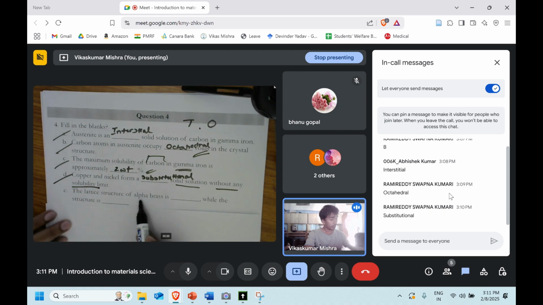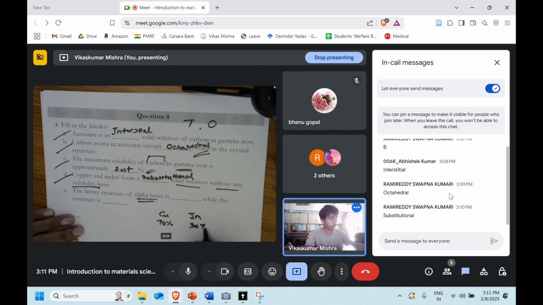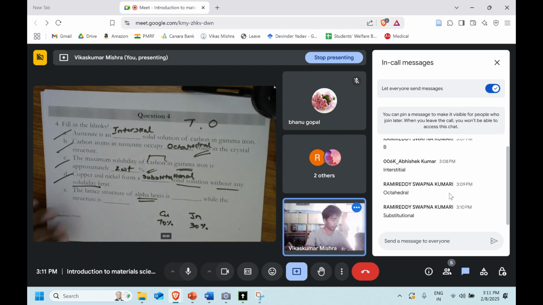The lattice structure of the alpha brass is dash while the structure is that. So alpha brass we know is the one where copper and zinc are there in the brass. Here, in alpha brass, copper is 70% and zinc is 30%, again talking about the weight percent.